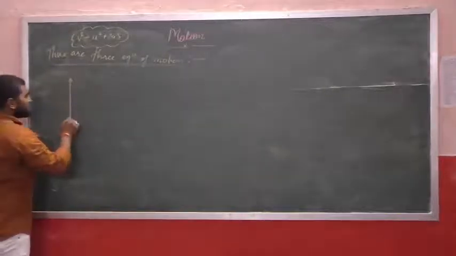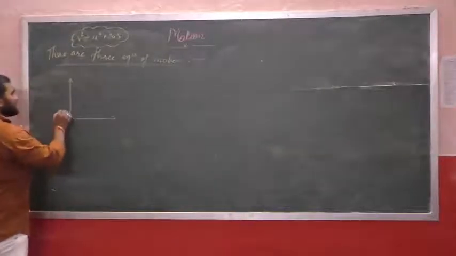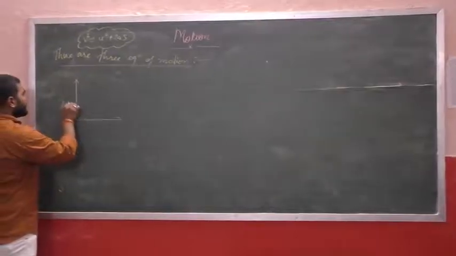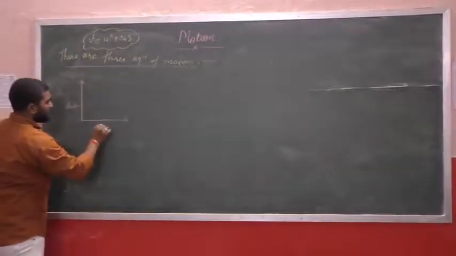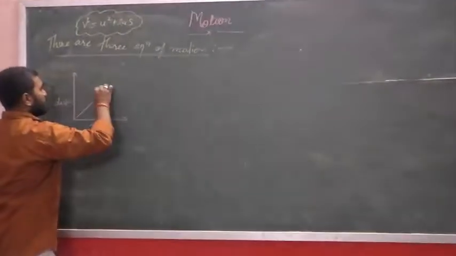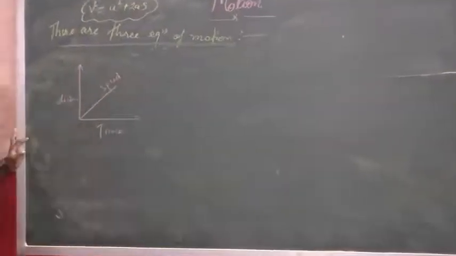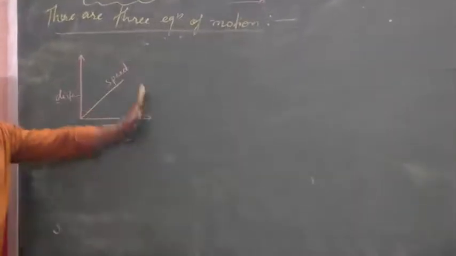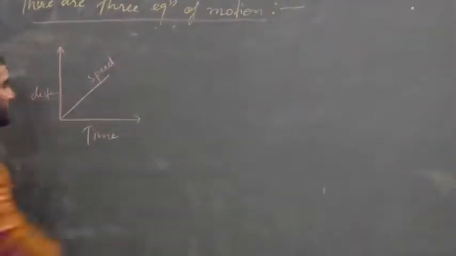Let us suppose a distance time graph. The distance time graph gives speed. The slope of the distance time graph gives speed.